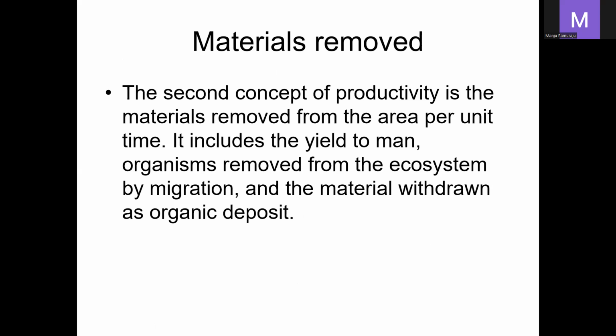The second concept of productivity is the materials removed from the area per unit time. It includes the yield to man, or organisms removed from the ecosystem by migration, and the materials withdrawn as organic deposits. In croplands, for example, after the production of seeds or crops, we can remove these plants.